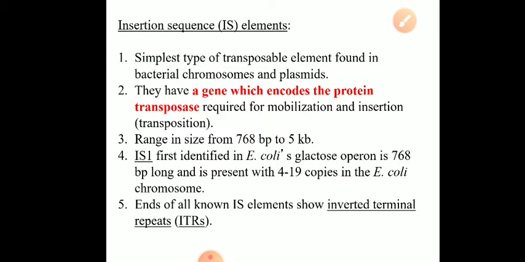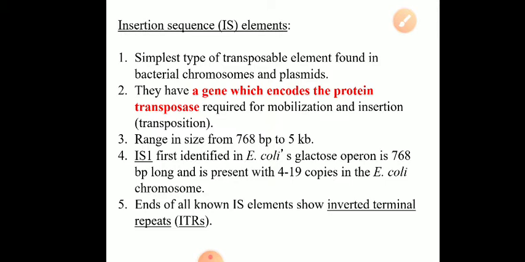One more important point as far as IS elements are concerned: at the terminal position, at the right end as well as at the left end, the IS elements have inverted terminal repeats, called IR or represented by ITR. So an IS element is the simplest transposon.